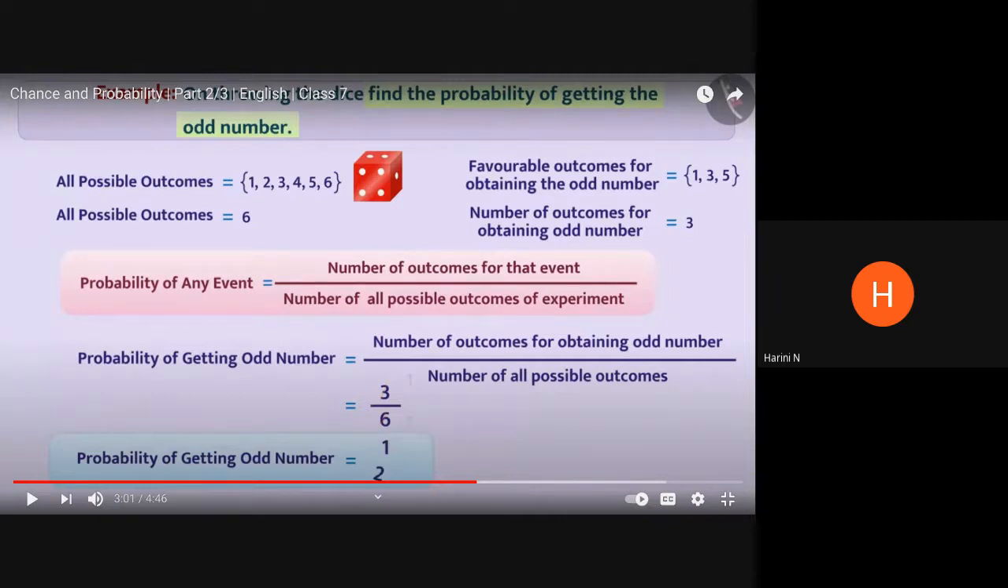What about 2, 4 and 6? Can I include them? Ma'am, they are even numbers. Yes, I am not including them because they are even numbers. I want only odd numbers to show up on my dice. So my total outcomes is 6 and favorable outcomes is 3. By the formula, probability is favorable outcomes divided by total outcomes, which is 3 divided by 6, and hence the probability of getting an odd number on a die is equal to 1 by 2.